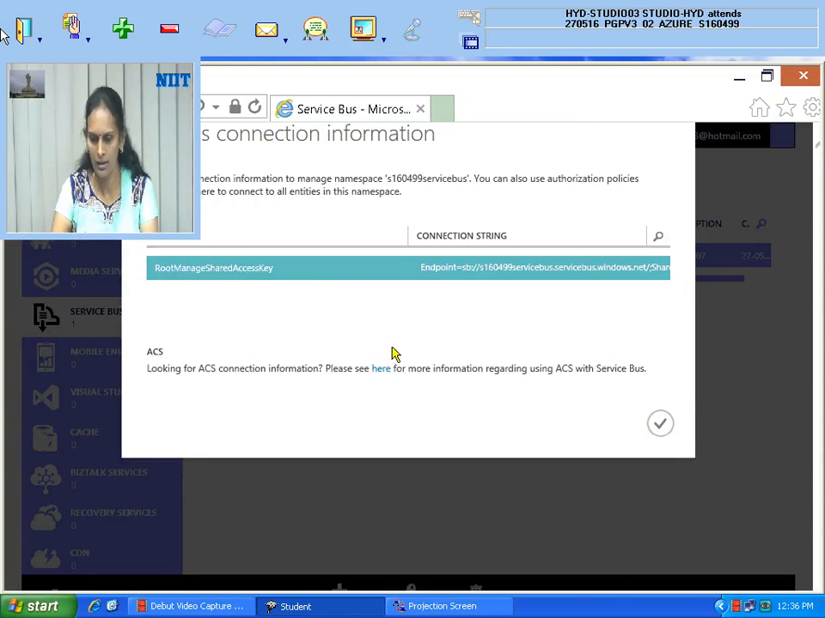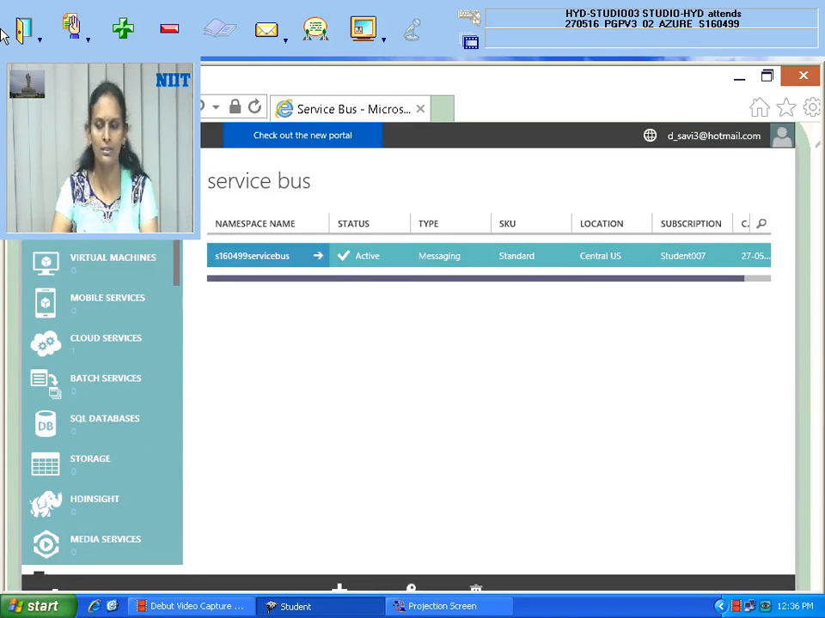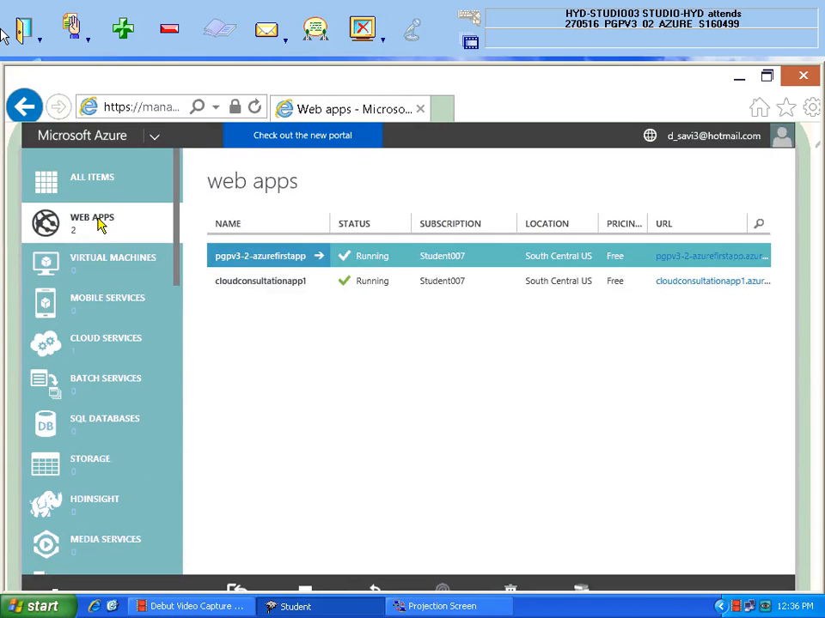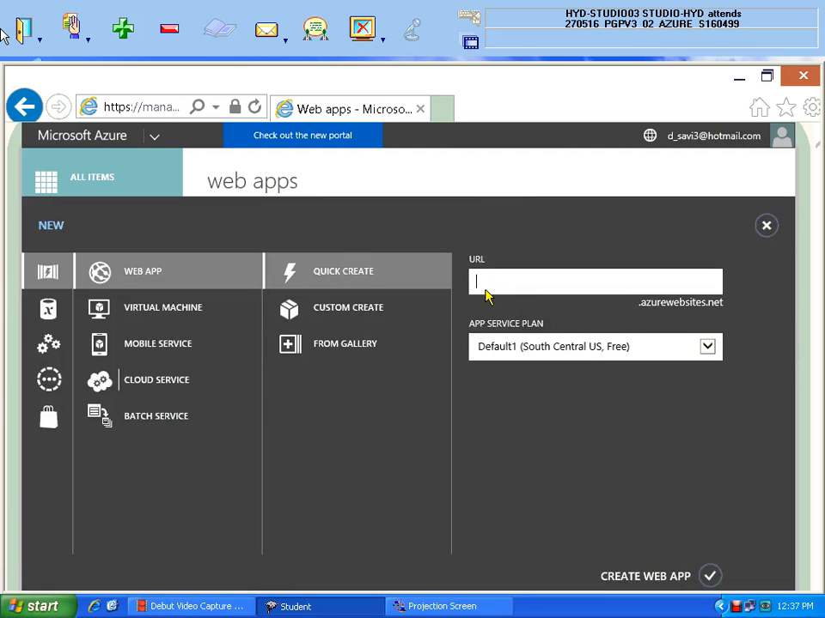Now you see here. Go to your web apps. You can check. This is all long back I told. See, web apps, create one empty web app by clicking on new. See, create. Okay.